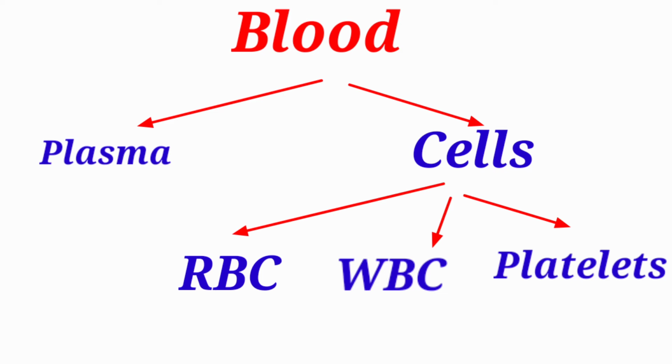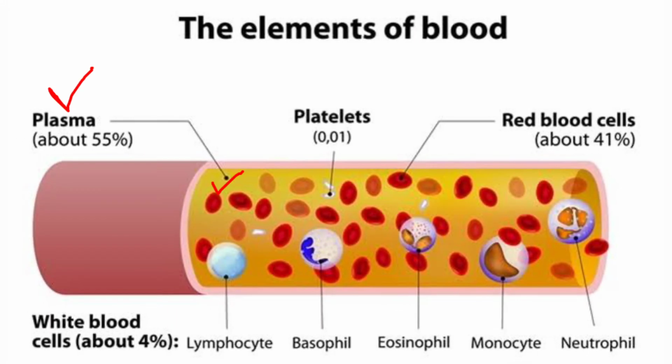So what is plasma? Plasma is a yellow or grey yellow fluid portion of the blood in which the blood cells are suspended. It contains dissolved gases, nutrients, waste material, salts and proteins.